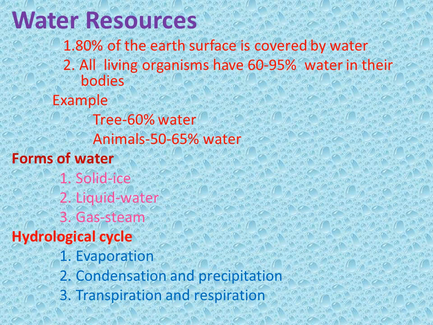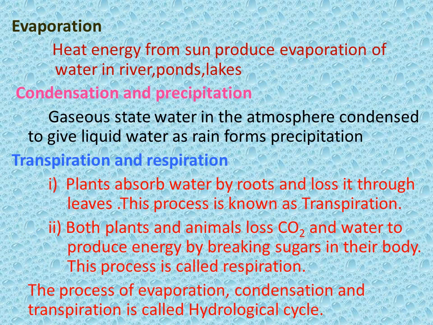Forms of water. There are three physical states of water: solid, that is ice; liquid, water; gas, steam. Hydrological cycle. The hydrological cycle mainly involves processes such as evaporation, condensation and precipitation, transpiration and respiration.